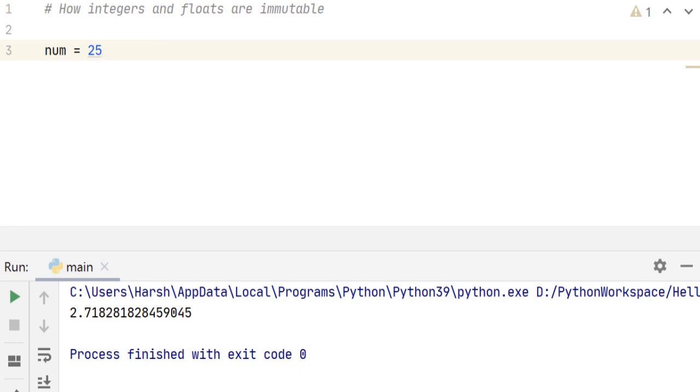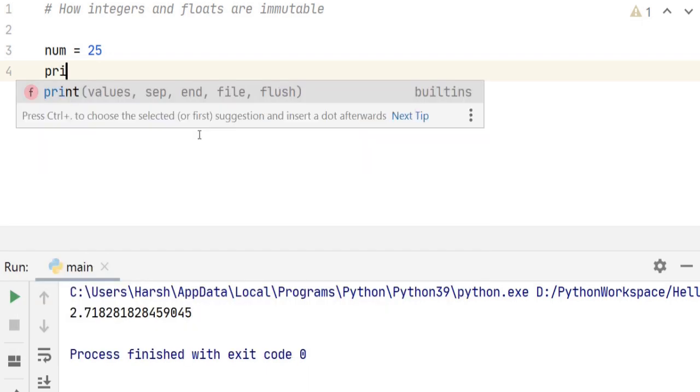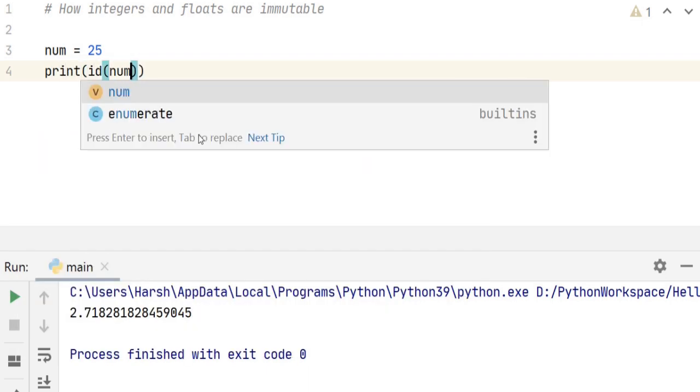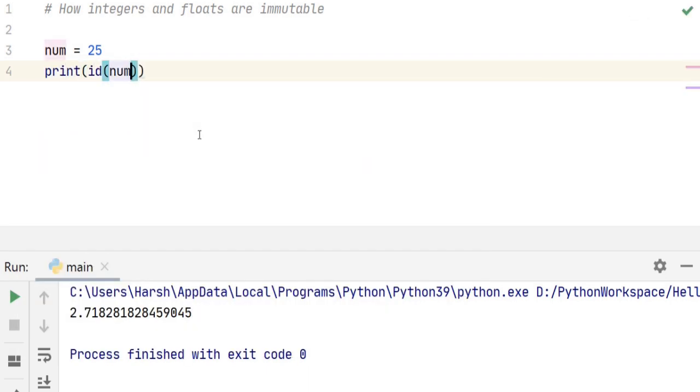To find out the memory location of a variable, we use the id method. So let's print it by typing print, and in the bracket id of num. So let's go ahead and run it. This gives us a number value, which is the memory address of this variable num.